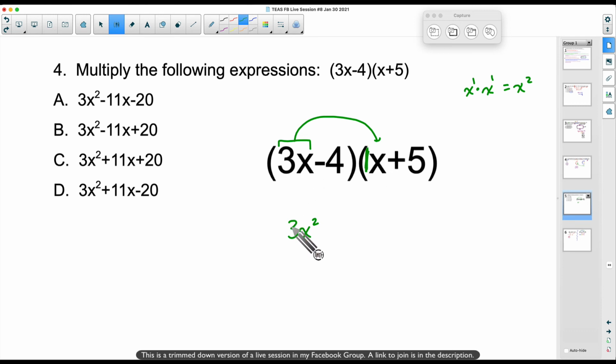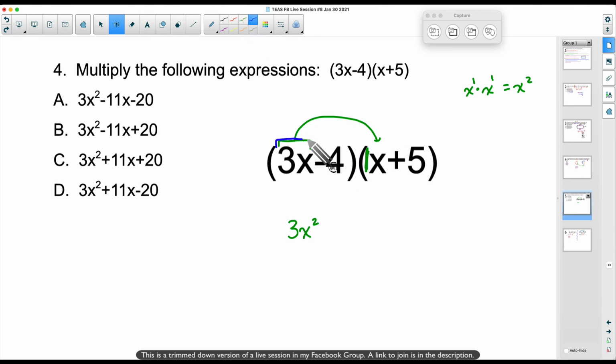Therefore, 3x times x is 3x squared. And I do remember the FOIL method. Yes, I do see that. First, outer, inner, last. That's right. I like it, but if you were to search my YouTube channel for multiplying polynomials, sometimes you may have a polynomial with 3 terms instead of 2, and the FOIL method falls out the window. But the FOIL method does work when you have 2 terms times 2 terms. Just keep that in mind. I do see the FOIL method popping up over in the chat. But anyway, let's keep on going.